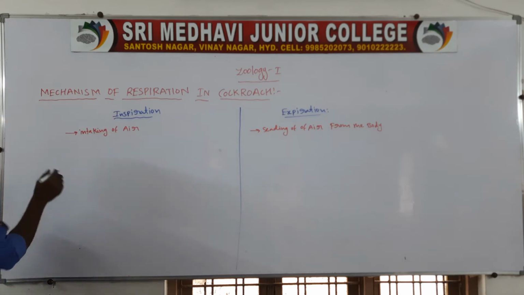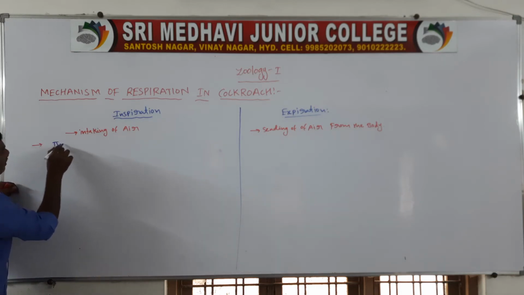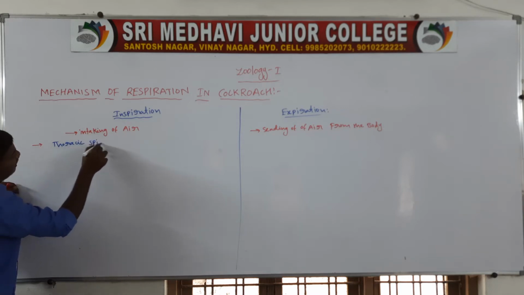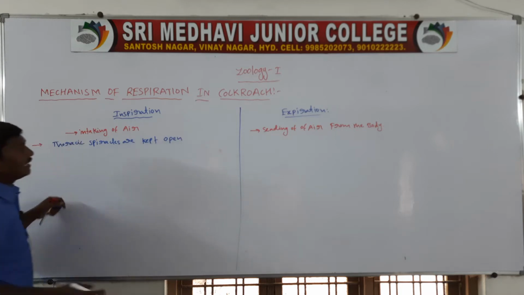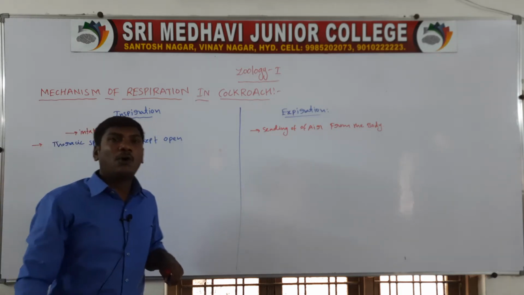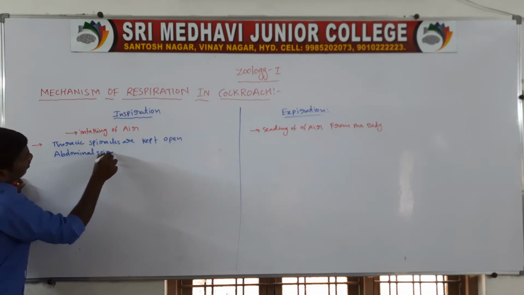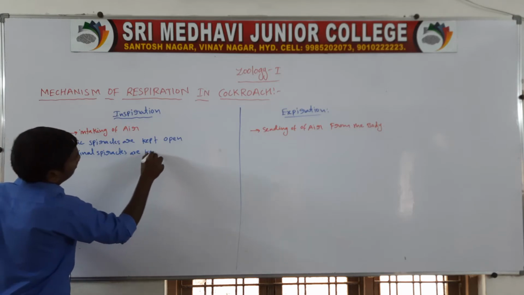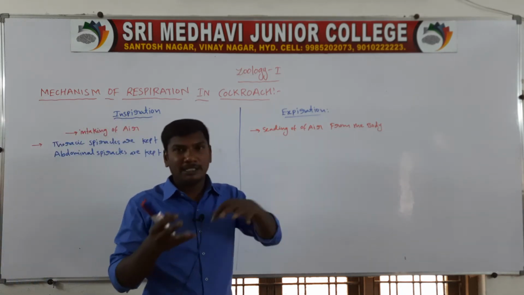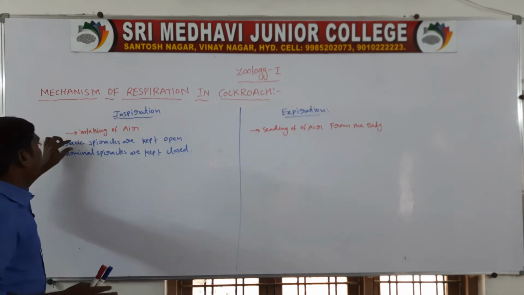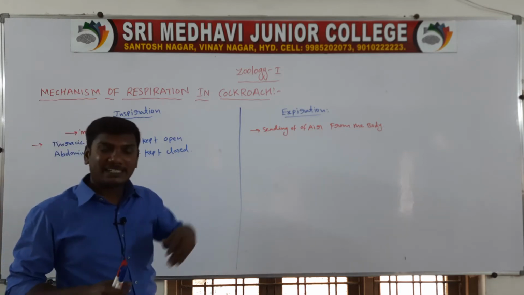Next, at inspiration time, the thoracic spiracles are kept open and the abdominal spiracles are closed. The cockroach contains 10 pairs of spiracles: 2 pairs in the thorax and 8 pairs in the abdomen. So at inspiration time, thoracic spiracles are in the open condition and abdominal spiracles are in the closed condition.